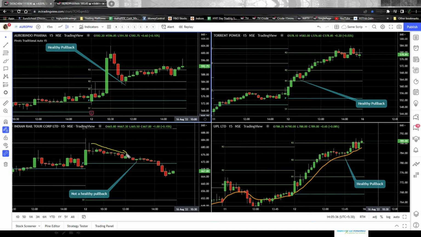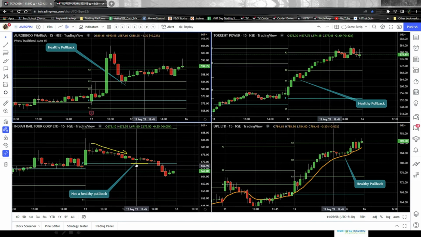Okay. And where is the next support level? The support level is here, the pivot line. So what happened when it actually came very close to the pivot line? Here, in real time, the analysis that you will do is that this green candle, the 1245 candle, is taking a support at the support level.